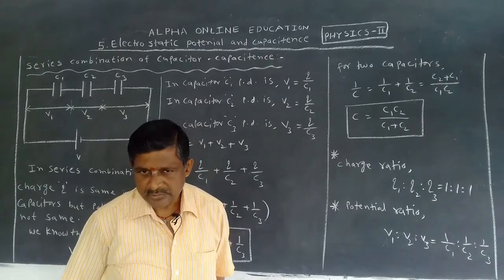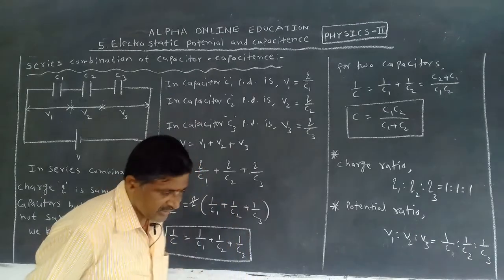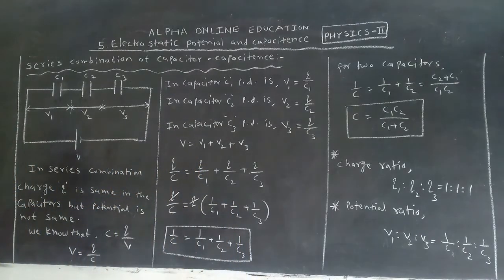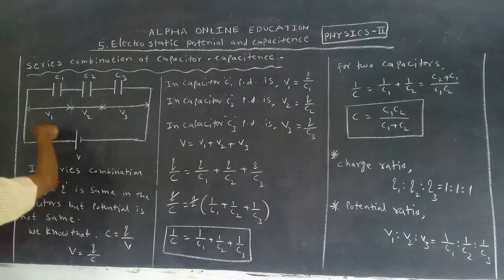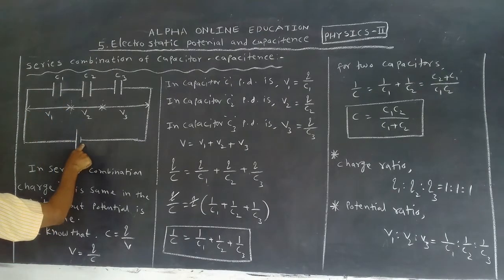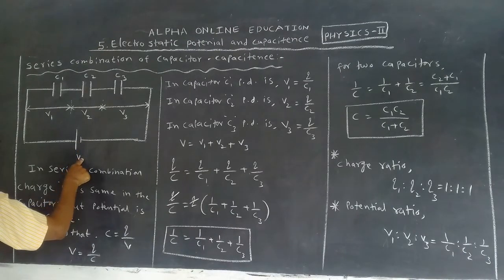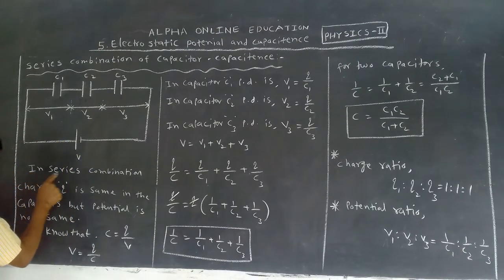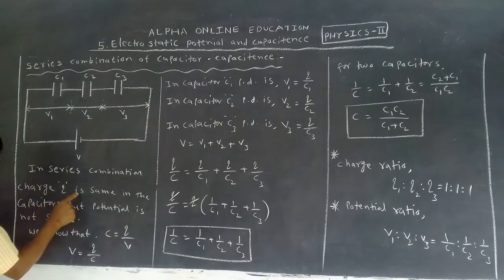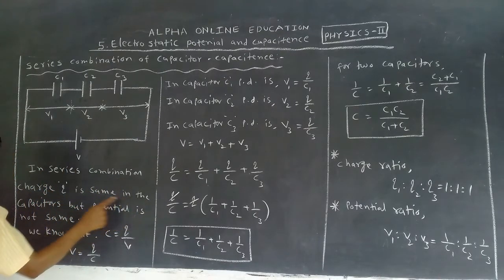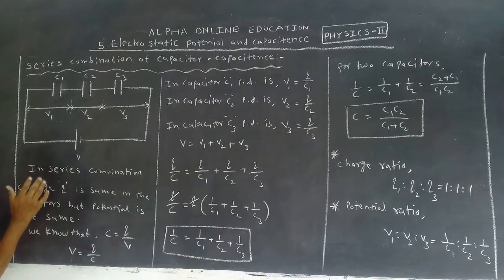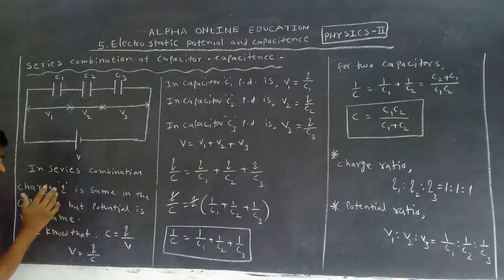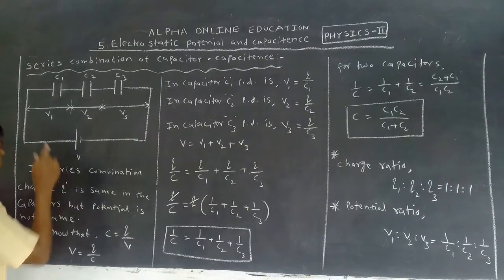Now we want to derive this equation, for 4 marks from the examination point of view. Let us see. 3 capacitors C1, C2, C3 are connected in series, and between the capacitors we can take one source, one battery. It gives a potential V. In series combination, the charge Q is the same in all capacitors, but the potential is not the same.